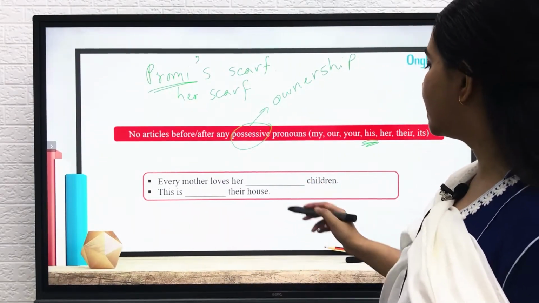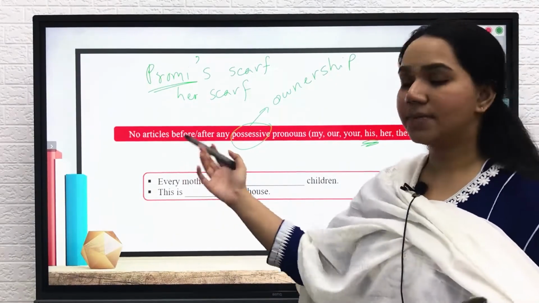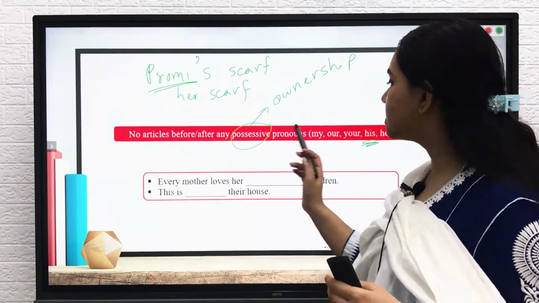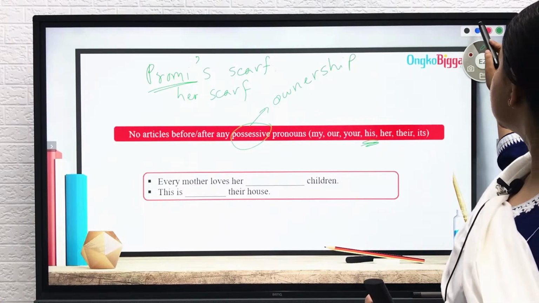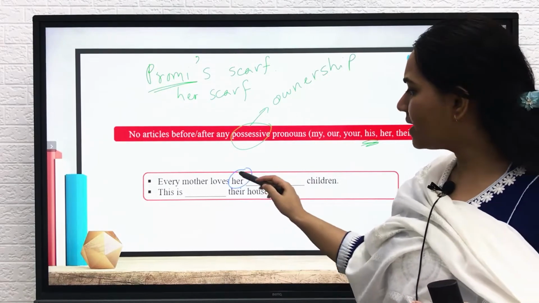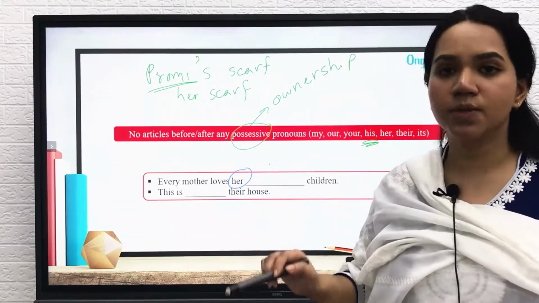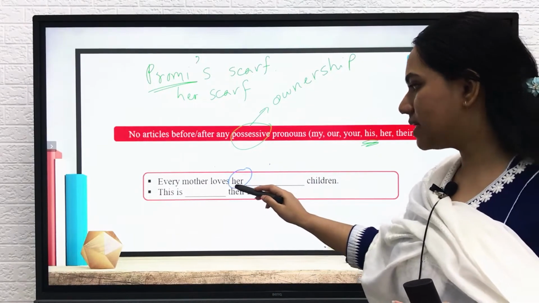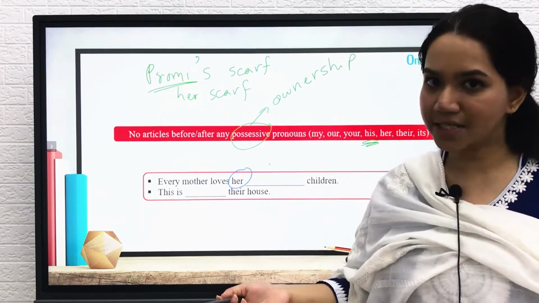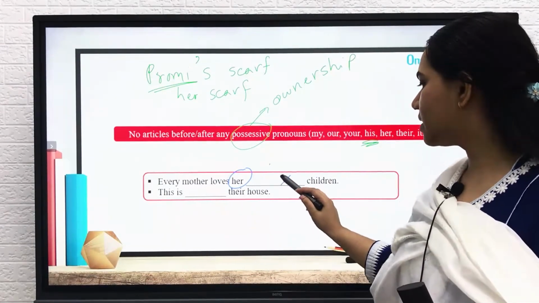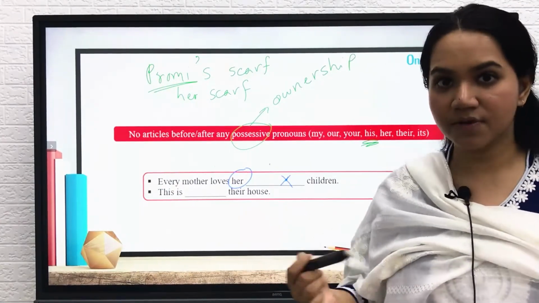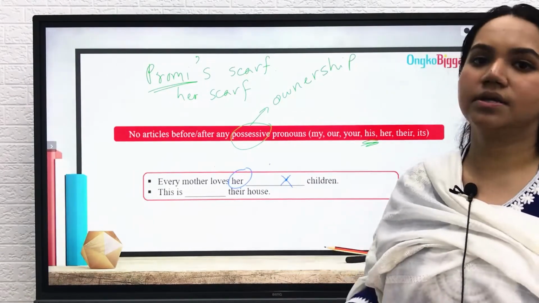Every mother loves her dash children. As I've already mentioned before, we will not be using any articles before or after the possessive pronoun. What is the possessive pronoun in this sentence? In this sentence, the possessive pronoun is her, right? Neither before nor after should we put an article. So as you can see, there is no article before her. Similarly, after her, there should not be any article either. So, should we use an article here? No. Every mother loves her children. That is the sentence. We will not say every mother loves her the children or whatever you want to say.